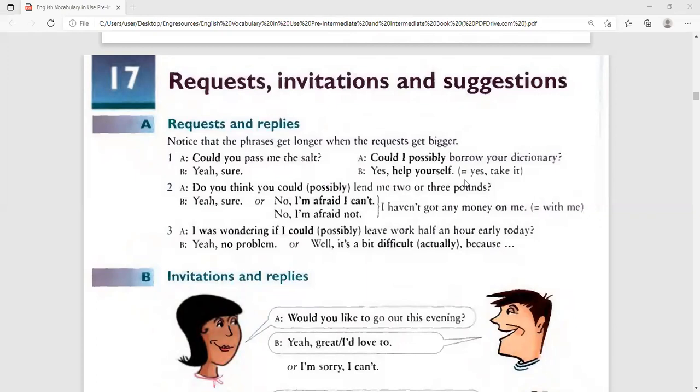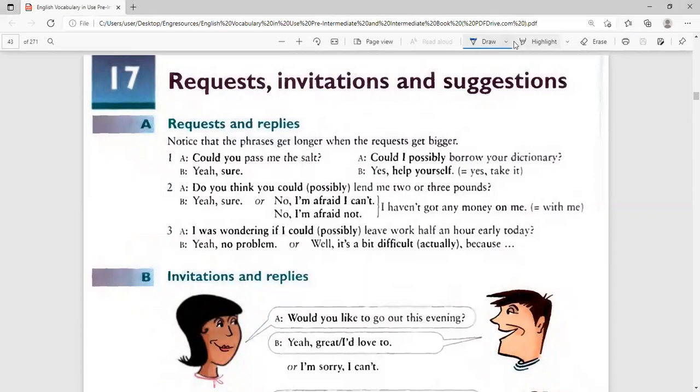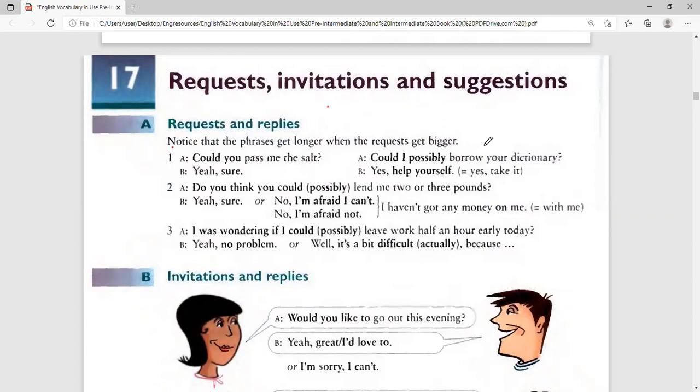So let's see. We begin with the request. How do we give a request? Now, notice that the phrases get longer when the requests get bigger. If, for example, I want a pen from Mohammed, I'll simply say, Mohammed, help me with your pen, just like that. But if I want to borrow an expensive laptop from Mohammed, I will not say, Mohammed, help me a laptop. No, this laptop is expensive, you know. Even a car. I want to borrow Shamsi's car. I'll not say, hey Shamsi, help me your car.